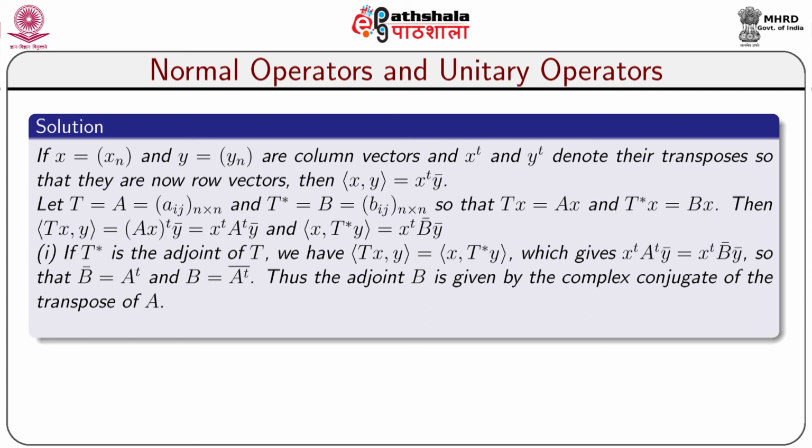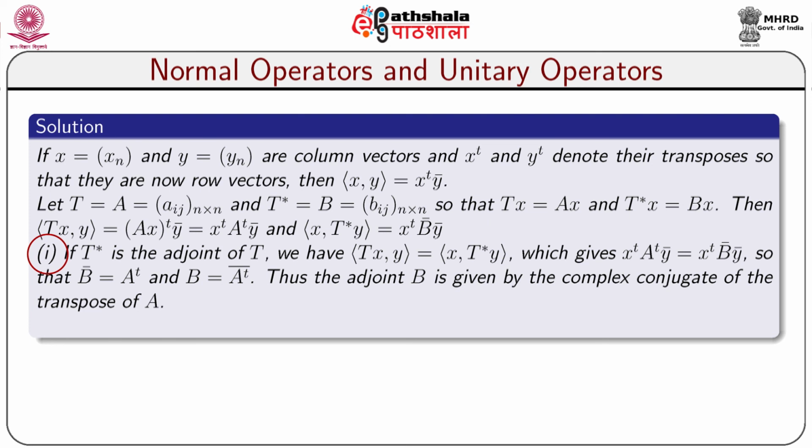Then inner product Tx comma y equals (Ax) transpose into y bar, which is equal to x transpose into A transpose into y bar, and inner product x comma T star y equals x transpose into B bar into y bar.